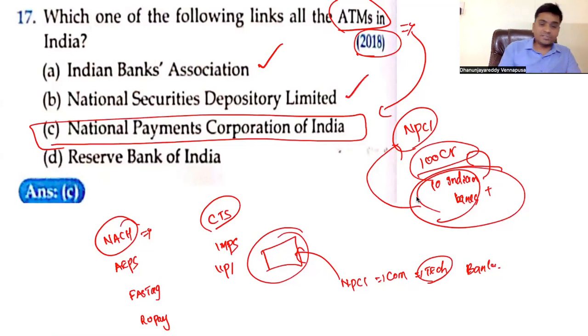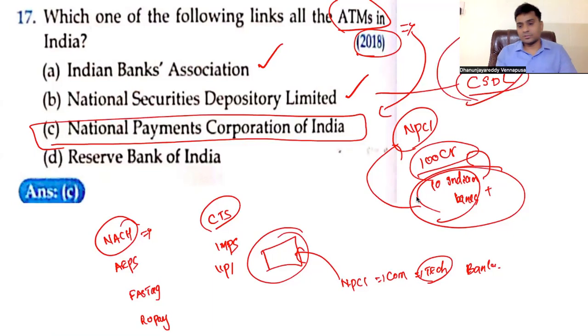Now, NSDL, National Securities Depository Limited, and CSDL, Central Securities Depository Limited. CSDL and NSDL are securities depositing companies. What do you mean by securities? What will they store? They will store the dematerialized accounts, right? That is related to the stock market. What is a dematerialized account? Dematerialized means a material is converted into digital form, and that digital certificate will be stored at one place, and that place is NSDL and CSDL.